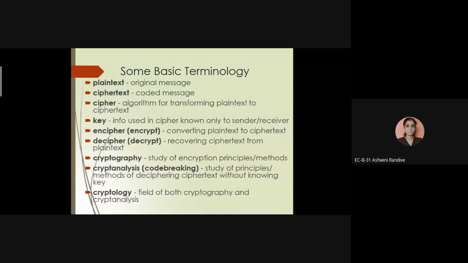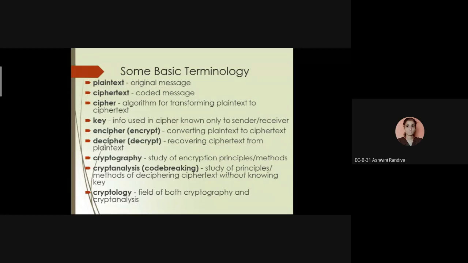So what is a cipher text? It is the coded version of that particular message. If we encrypt the message by using a code word, that coded message is called a cipher text. For example, for hello we can use key 1 and transform the message hello from the original message to the code word message. That coded message is called a cipher text.